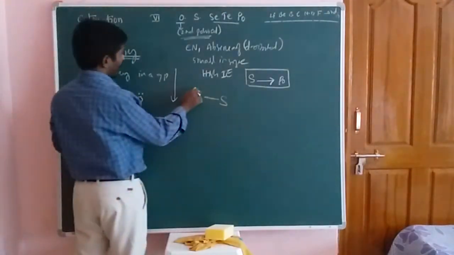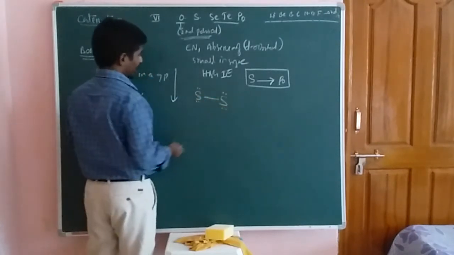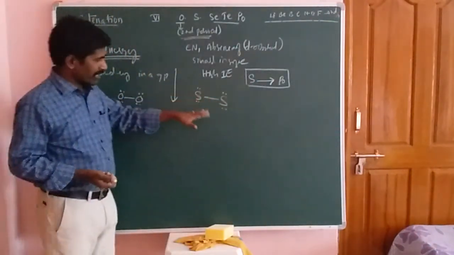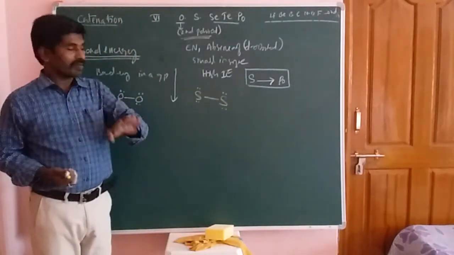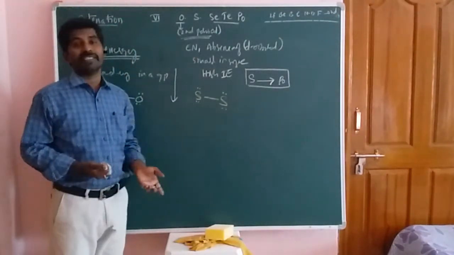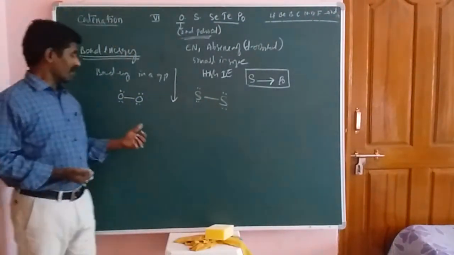Sulfur atoms also possess two lone pairs of electrons, but there is not that much repulsion due to the availability of d orbitals in the sulfur atom. But in the case of